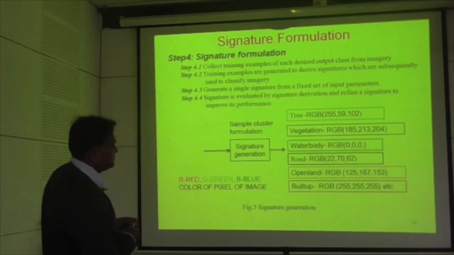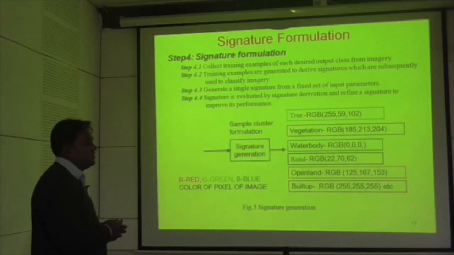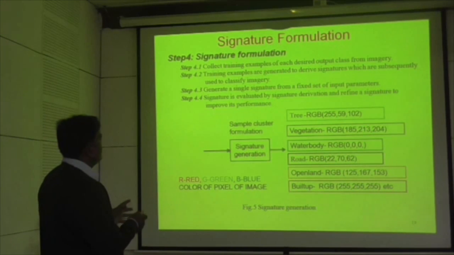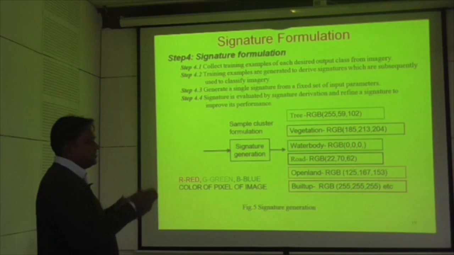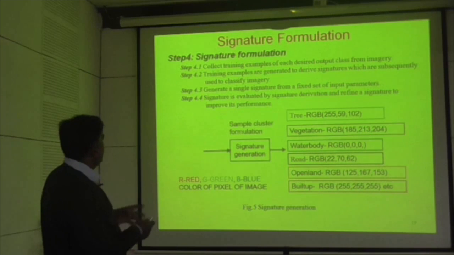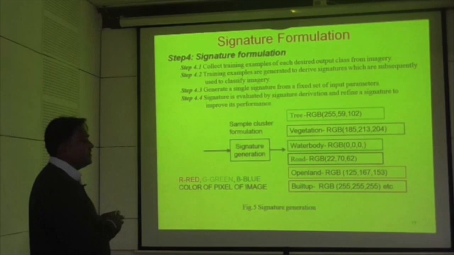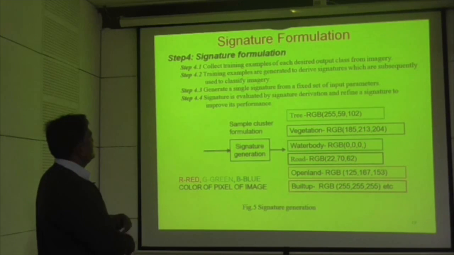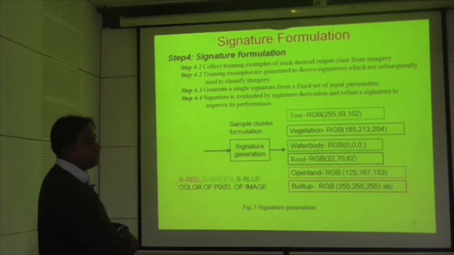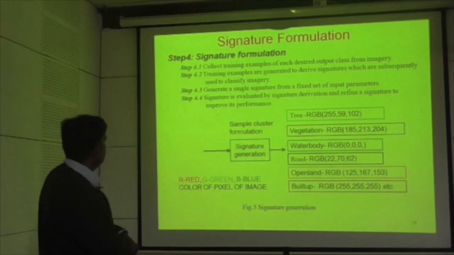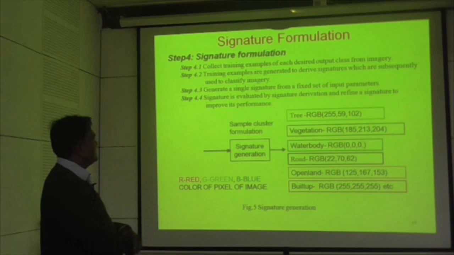Then we have to create the signatures. First of all, we have to define the desired classes you are expecting, and for those desired classes we have to collect the training examples. Then after getting the training examples, we derive the signatures, which are subsequently used to classify the image. Then we generate a single signature file from a fixed set of input parameters. Then the signature is evaluated by signature derivation and refined to improve its performance.